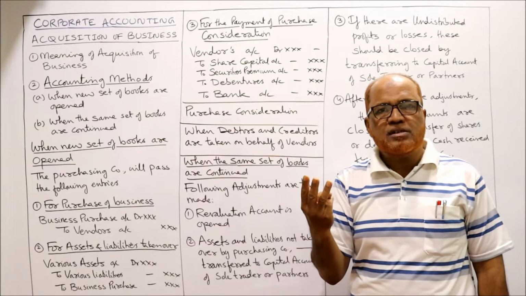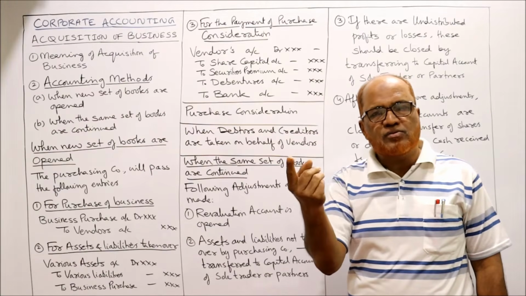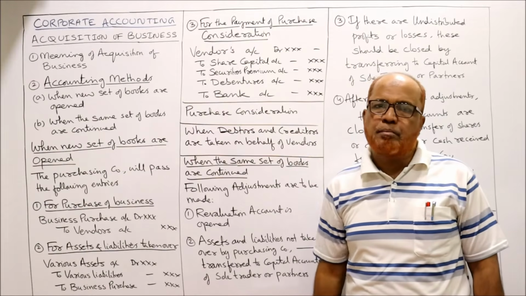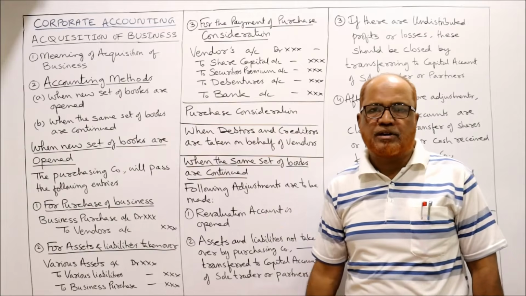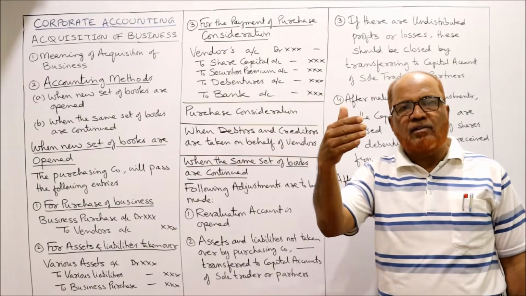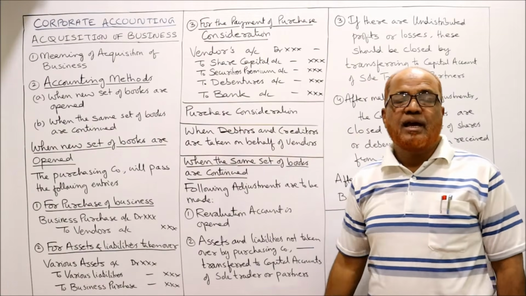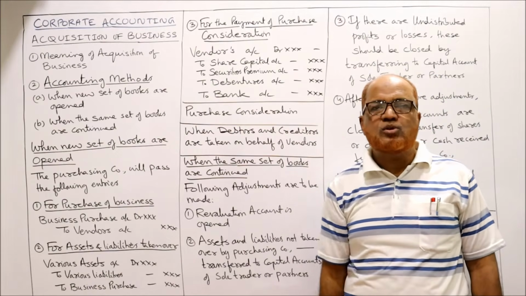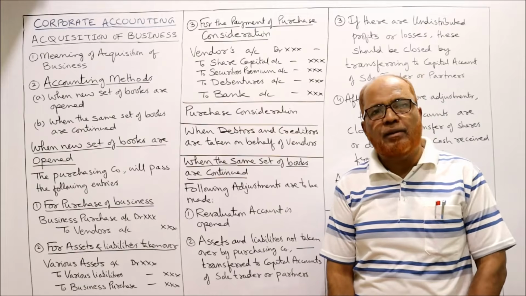So three forms of payments are clearly given. 5 lakh plus 2 lakh plus 1 lakh, 8 lakh rupees is the purchase consideration. Simply we have added up the different forms of payment. This is called the net payment method.